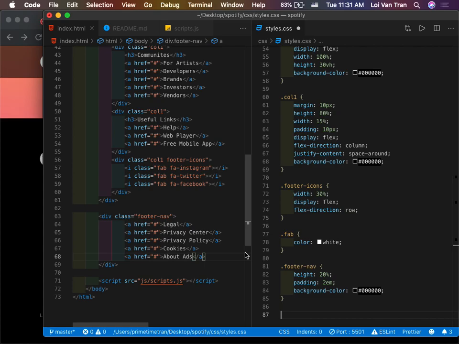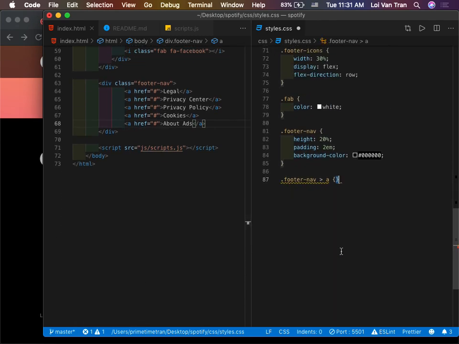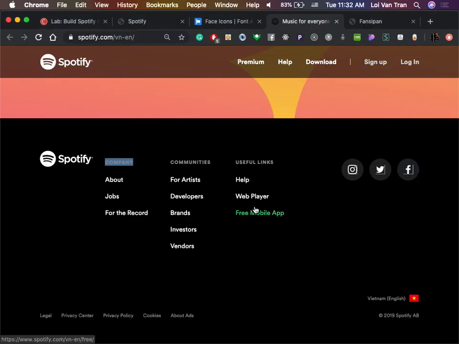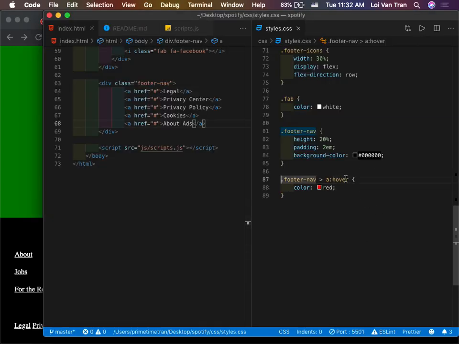So we're now going to target any footer nav child that is an anchor tag. We can say, hey, any footer nav, the child that is an anchor, if you hover over it, I want it to do color is red, for example. We'll start small. I know this is kind of complicated. You guys need to practice. Then you guys see it. Does that make sense? So line 87 here, guys.